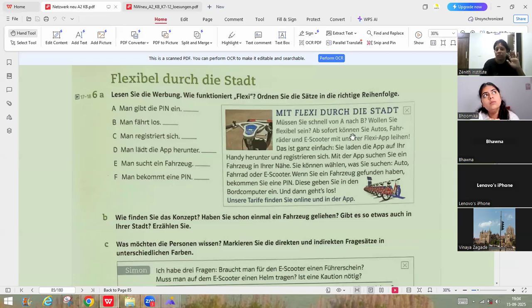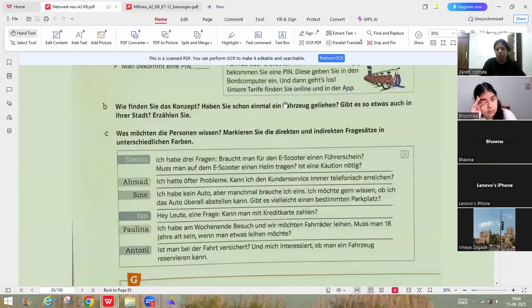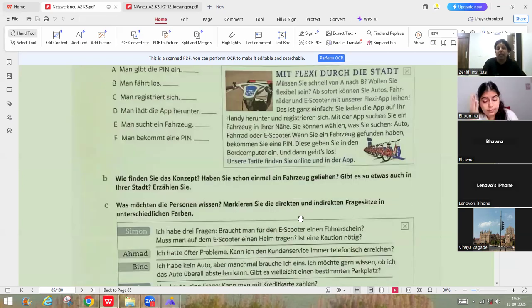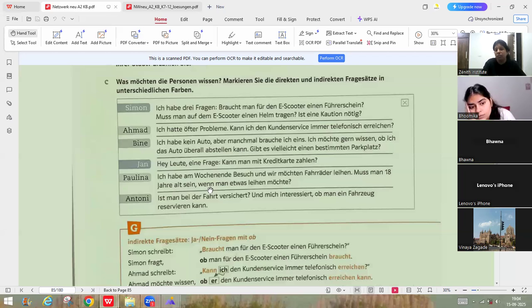Okay, so it is something they have given you here, the instruction. You have to read this and find out the correct order. Like somebody wants to unlock the cycle and use it. So what are the steps they have to follow? Okay, you have to put the steps in order. That's it. That is your reading exercise. And based on that, they are asking some questions. FAQs, you understand, na? There are certain questions people have in mind. So these are the questions. Just go through that.